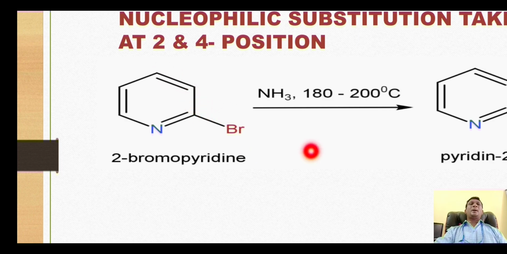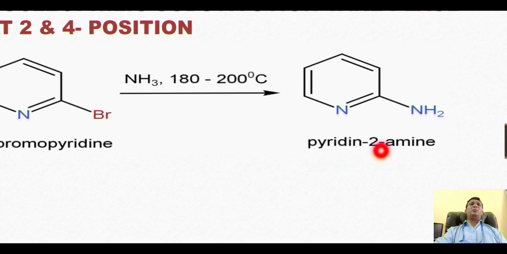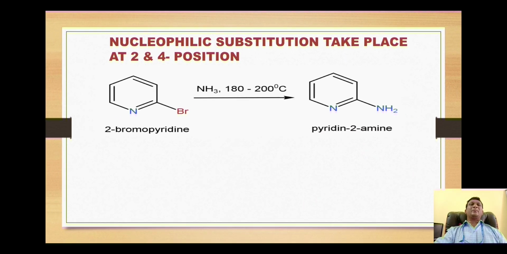For example, when 2-bromopyridine is treated with ammonia at 180 to 200 degrees centigrade, the amino group attacks at this position or this carbon, and there is removal of HBr, and thus we will get formation of pyridin-2-amine.